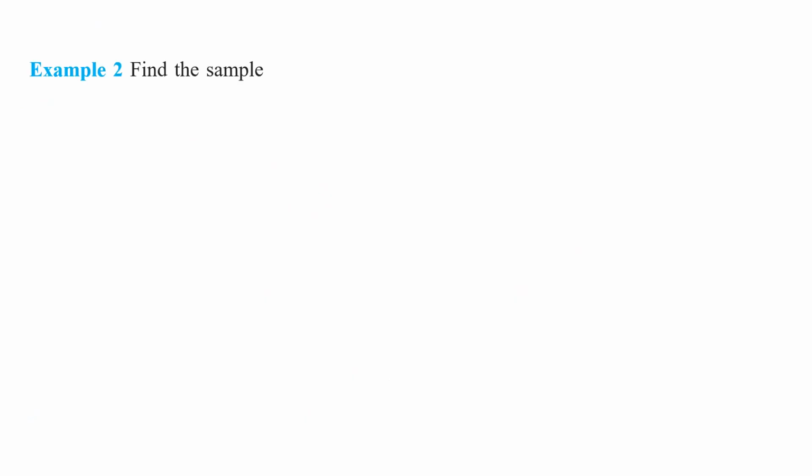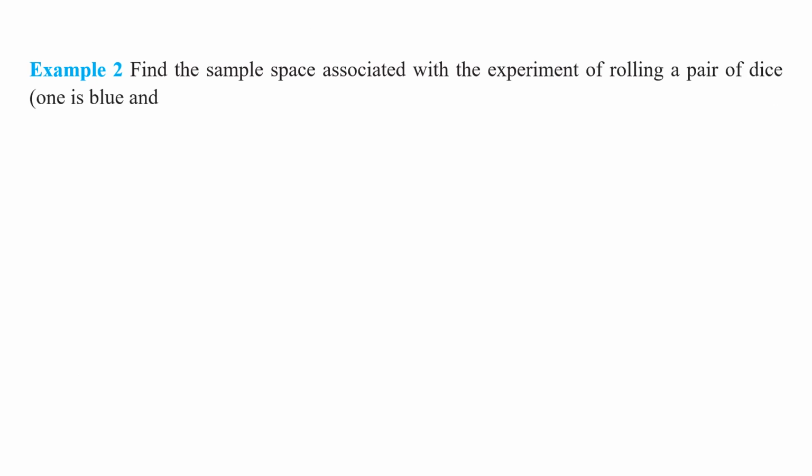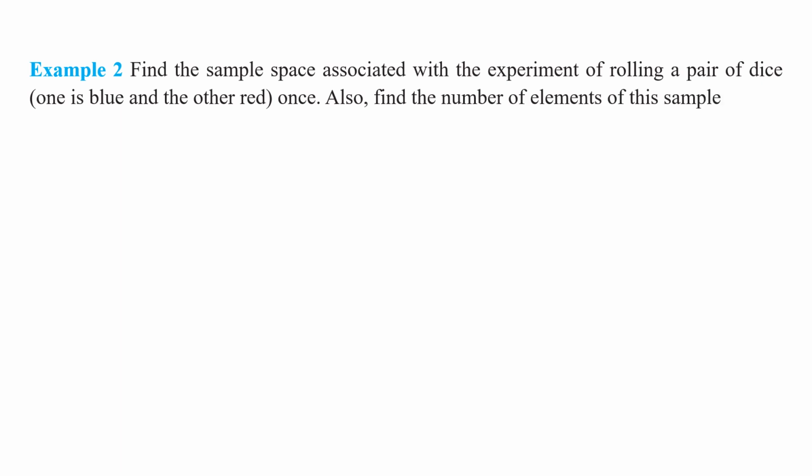Now come to the second example. Let us take another example. Find the sample space associated with the experiment of rolling a pair of dice. One is blue and the other red. Also find the number of elements of this sample space. Understood this question, my children?